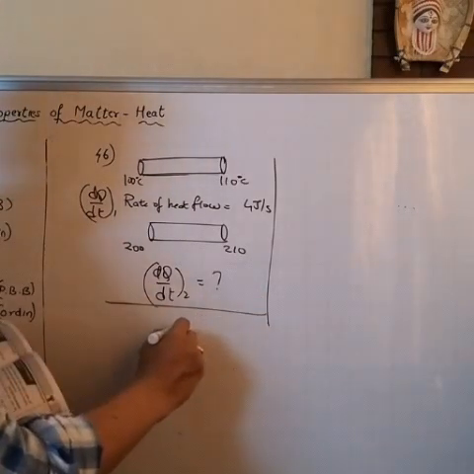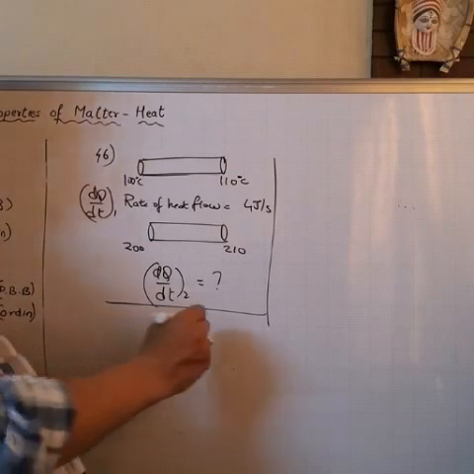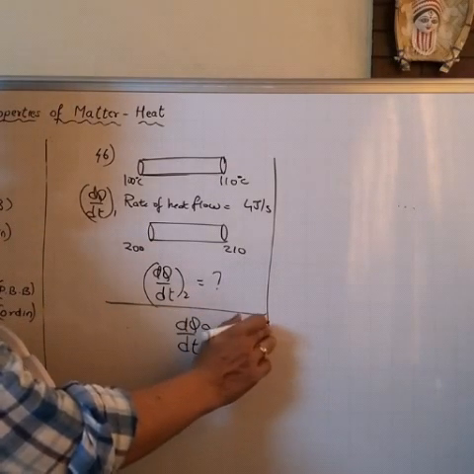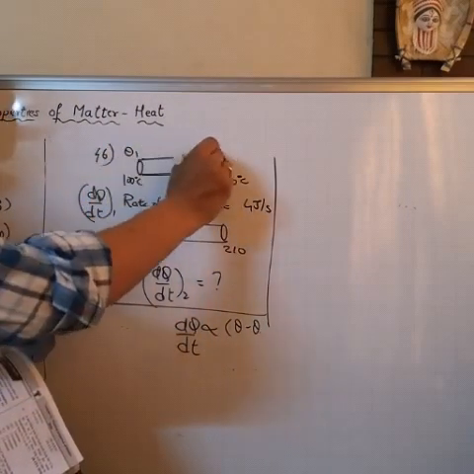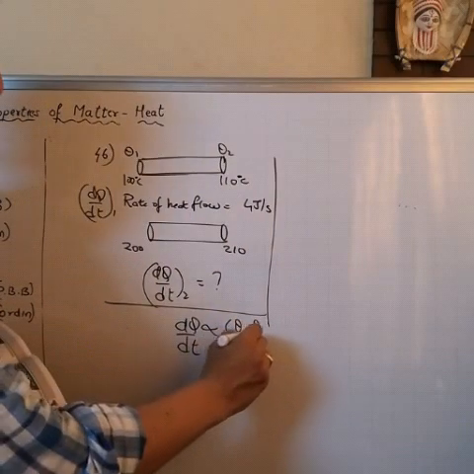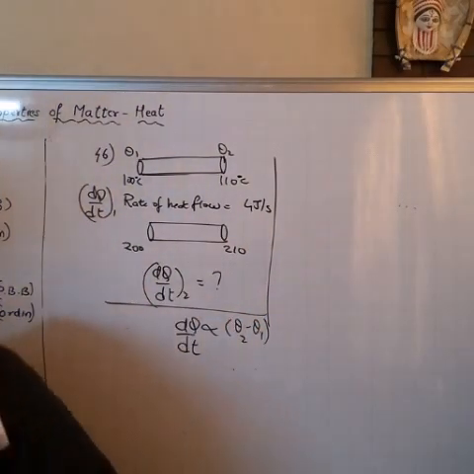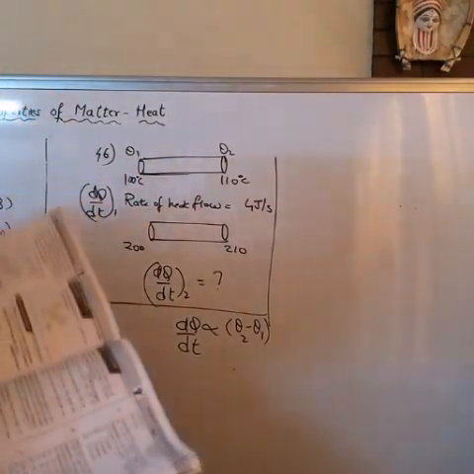The rate of flow of heat is directly proportional to the difference between the two ends. Suppose this is theta 1, this is theta 2. Theta 2 minus theta 1. Getting it? It depends on what? The difference in the temperature between the two ends.